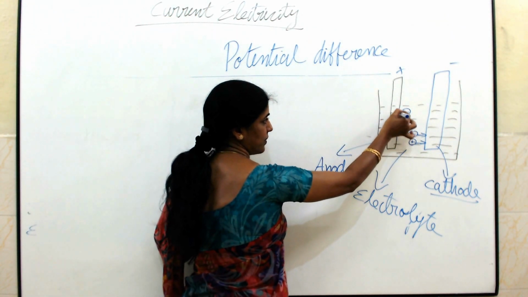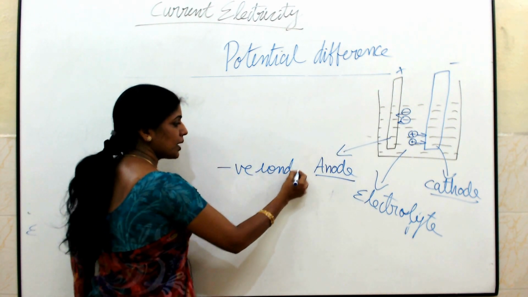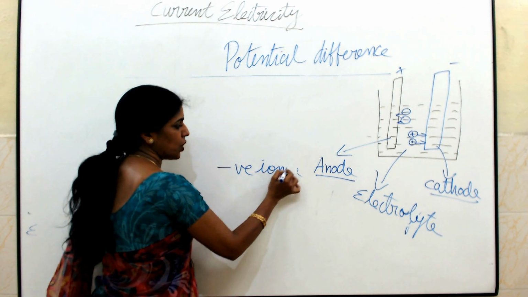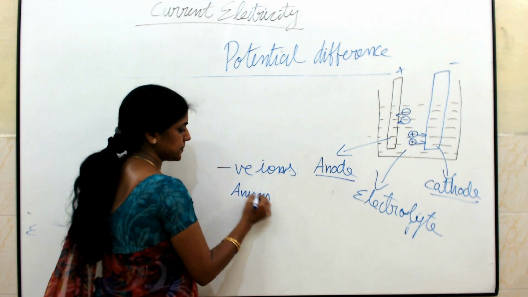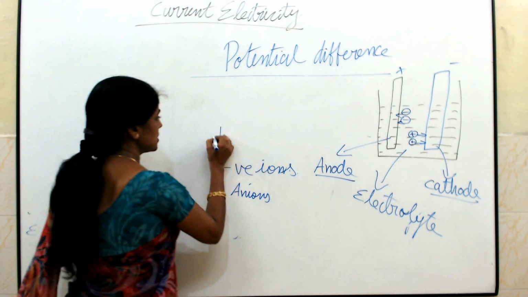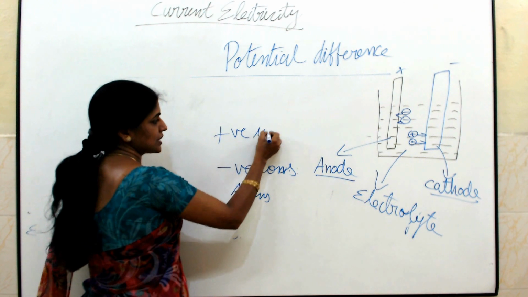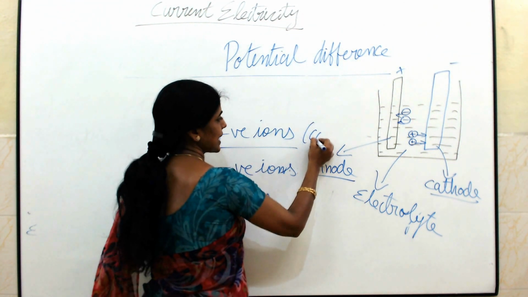Negative ions are moving. These negative ions moving towards the positive electrode we call anions. And these positive ions moving towards the negative electrode we call cations.